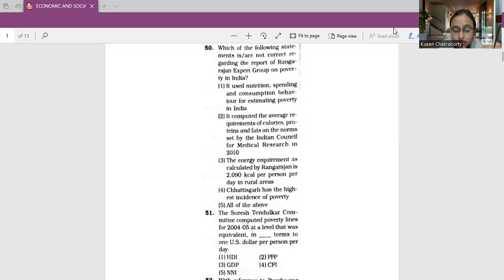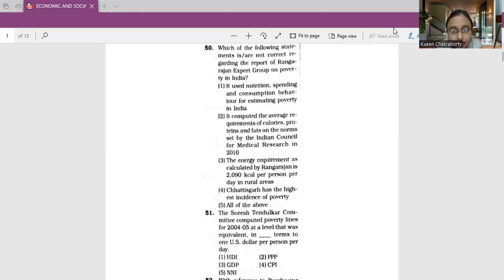Now let's come to the conclusion of this answer. The energy requirement as calculated by Rangarajan is 2,155 kilocalories per person per day in rural areas and 2,090 kcal per person per day in urban areas.